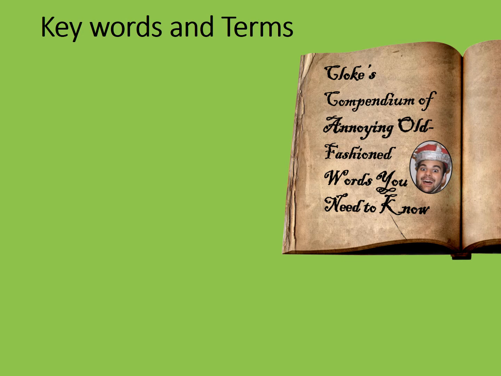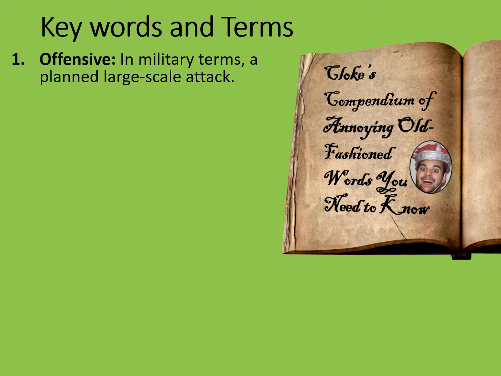Let's consider some keywords and terms. Cloak's compendium of annoying old-fashioned words that you need to know today includes offensive. In this particular context, that means in military terms, a planned large-scale attack. Secondly, Tet. Tet is the Vietnamese New Year holiday and one of the most important festivals in Vietnam.